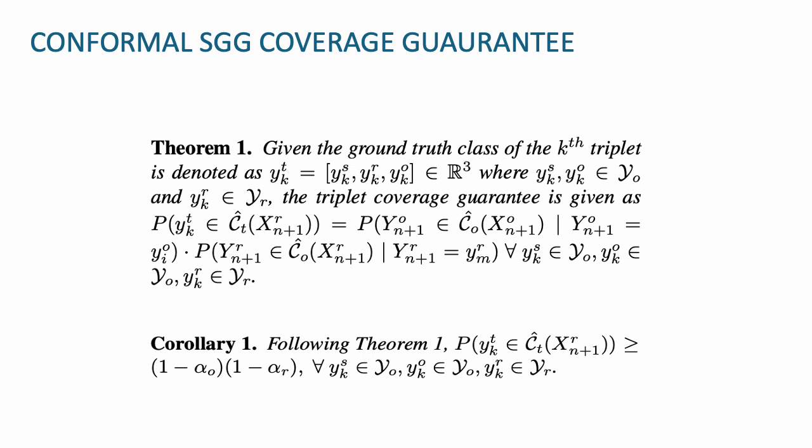Now, following from theorem 1, we have corollary 1, which simplifies this result, showing that the probability of the ground truth triplet being included in the triplet prediction set is at least the product of the user-defined coverage rates of the object and predicate classes. This formalizes the statistical reliability of our approach, ensuring that our prediction sets provide meaningful guarantees.